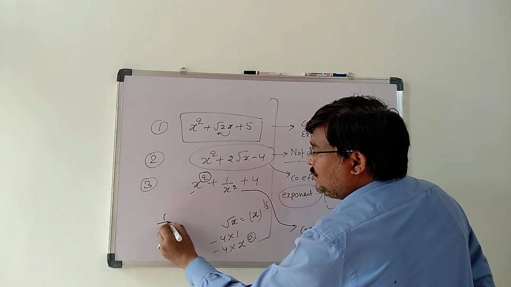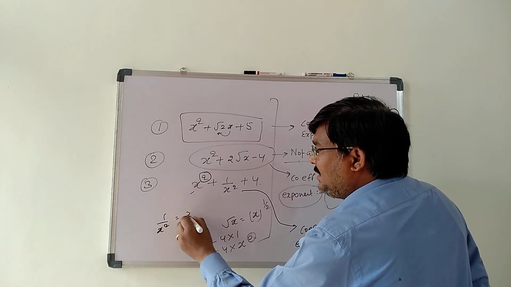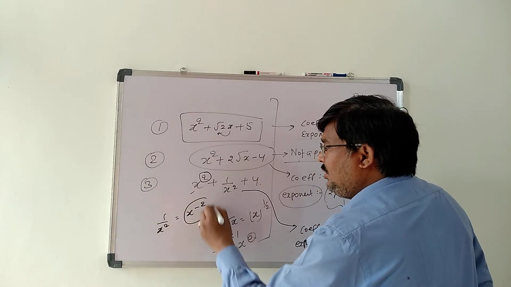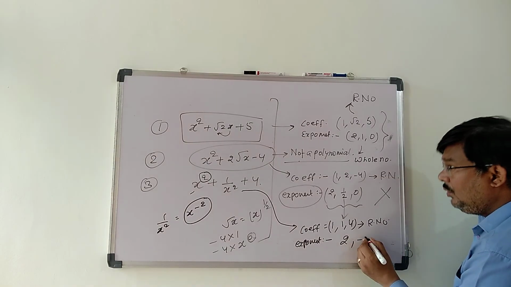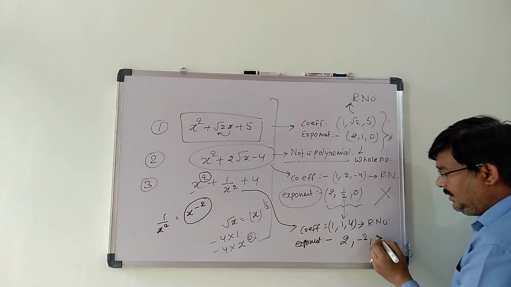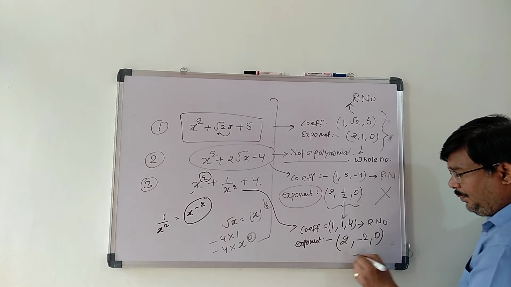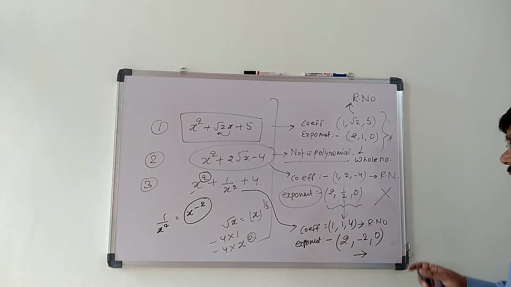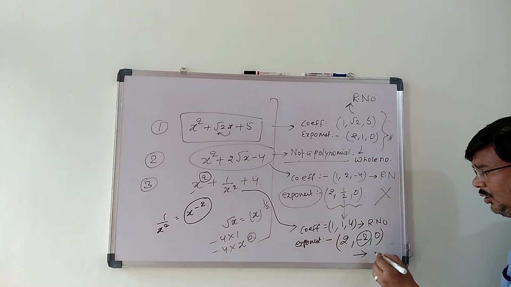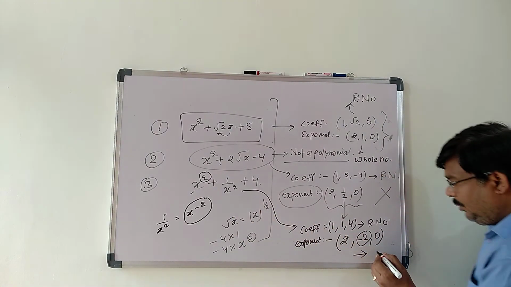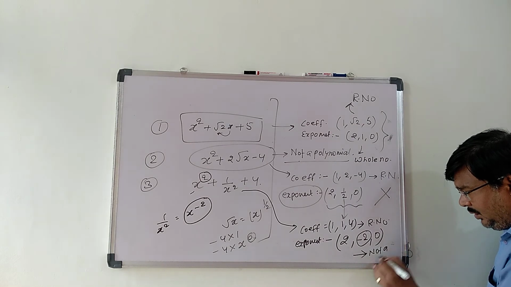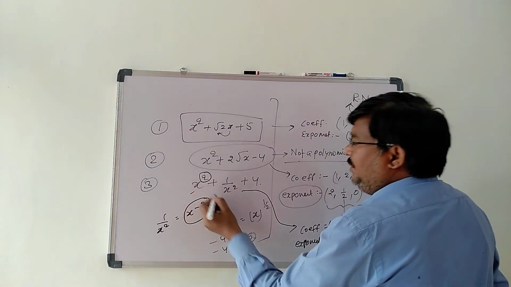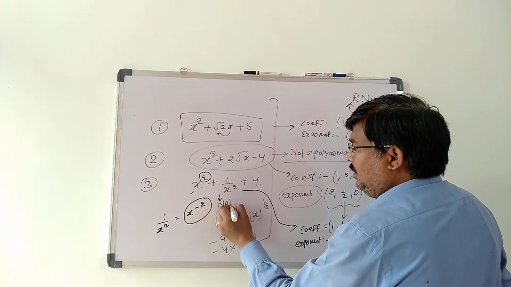Now 1 by x square can be written as x to the power minus 2, so here the power is minus 2. And for the constant term, the power is 0. So what you are observing over here is that it is not a whole number, because here it is minus 2. So this can't be a polynomial. Not a polynomial.